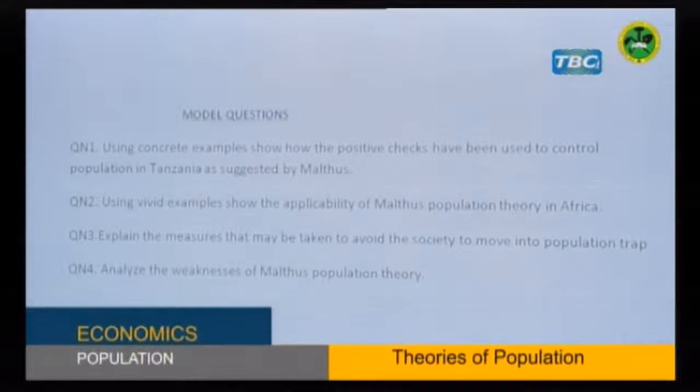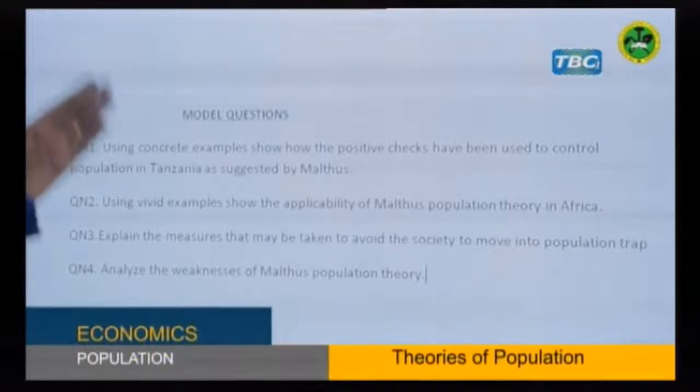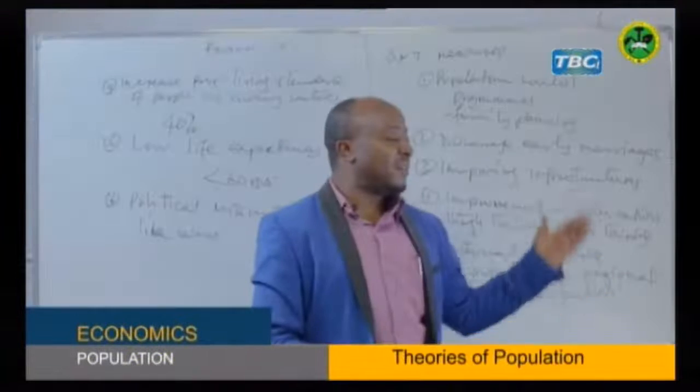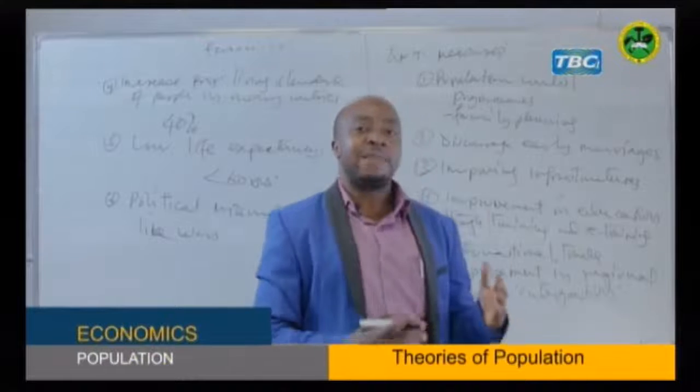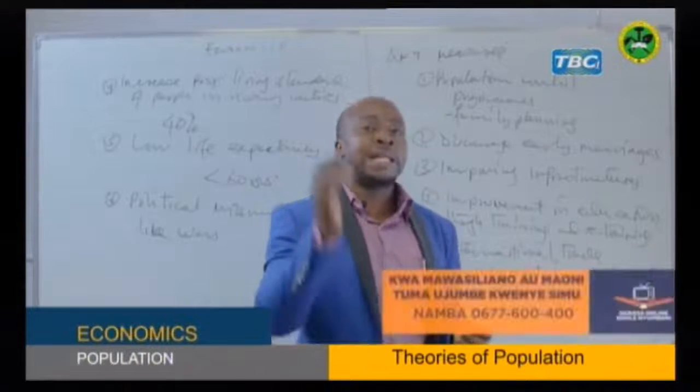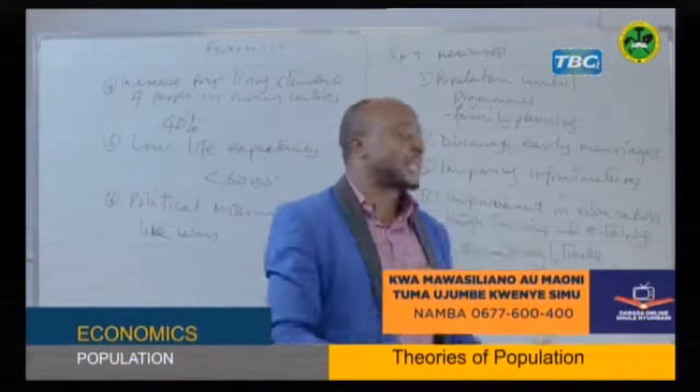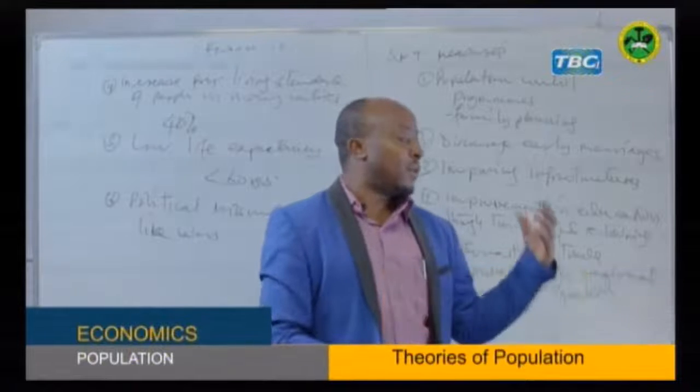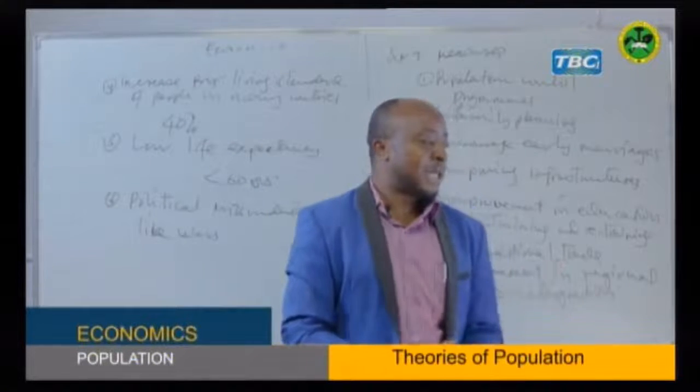Now question number 4, which is: analyze the weaknesses of Malthus's population theory, will be taken as your homework. So make sure that in your own time you go and explain the weaknesses of Malthus's population theory. We have discussed the assumptions, and remember that in economics most of the time we criticize the assumptions, so you have the answers there already. So go and work on that one.